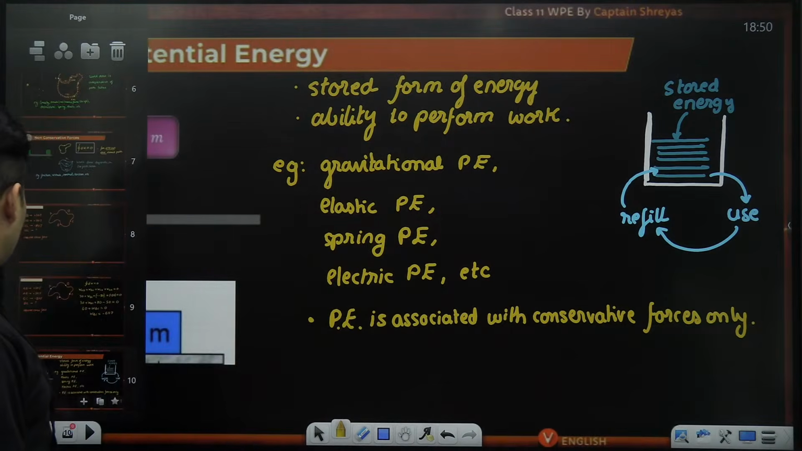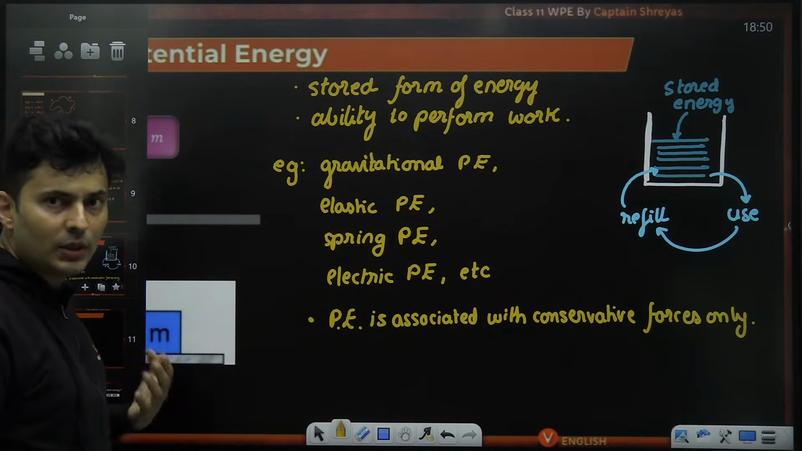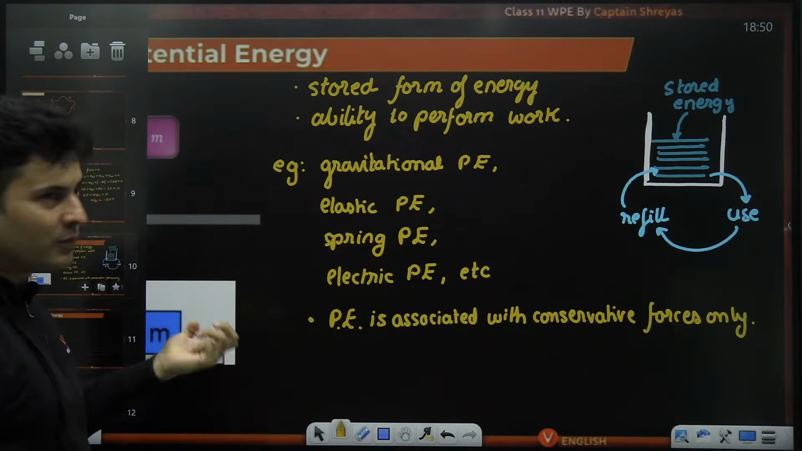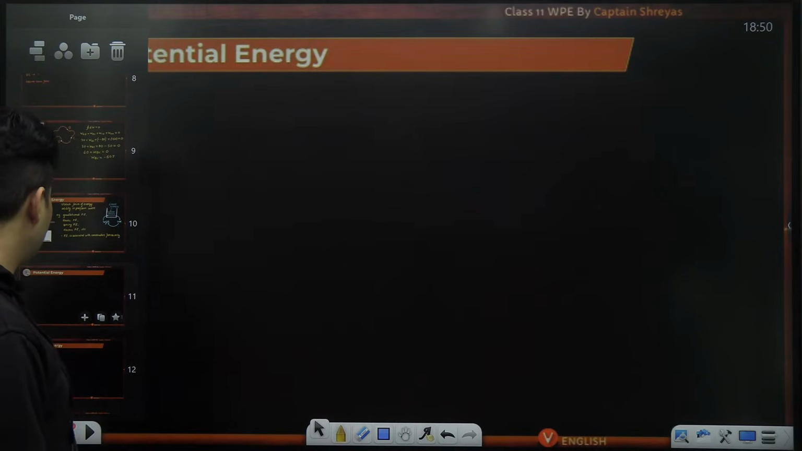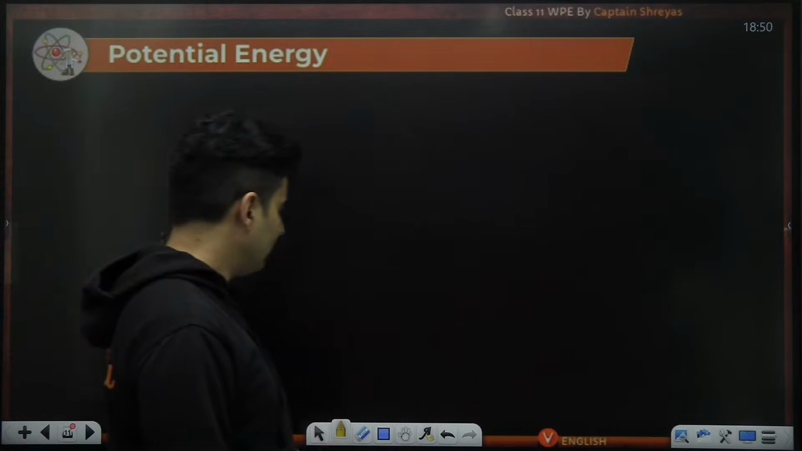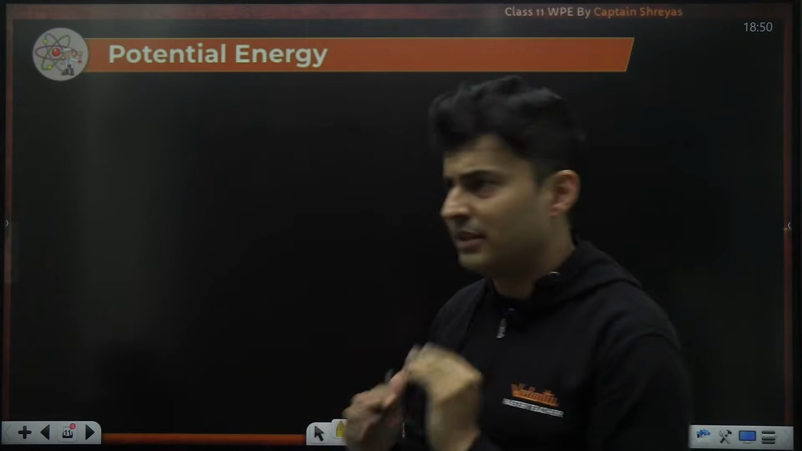Having said that, potential energy is associated with conservative forces. It is the ability to perform work. It is a stored form of energy. How do we exactly calculate this potential energy? And how do I know whether it is more or less? That also I will tell you.